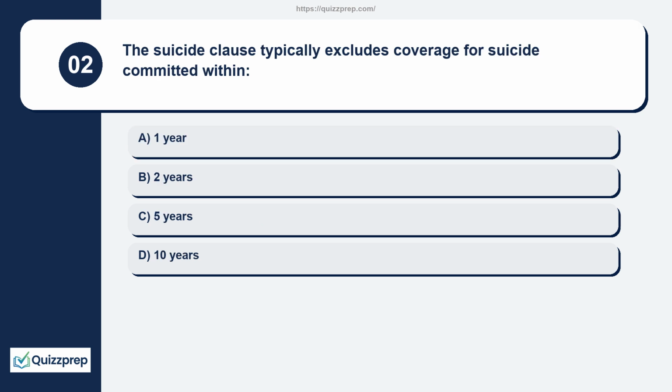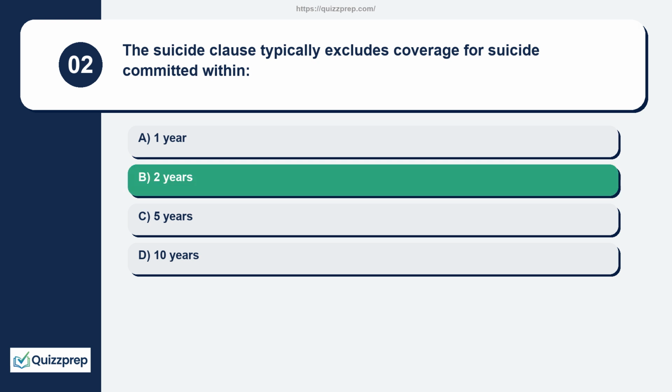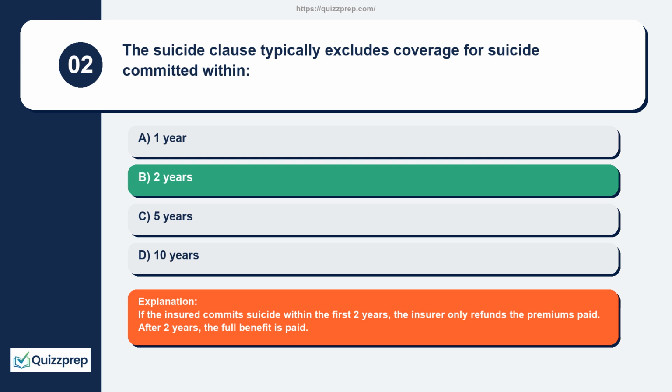Question 2. The suicide clause typically excludes coverage for suicide committed within 1 year, 2 years, 5 years, 10 years. If the insured commits suicide within the first 2 years, the insurer only refunds the premiums paid. After 2 years, the full benefit is paid.